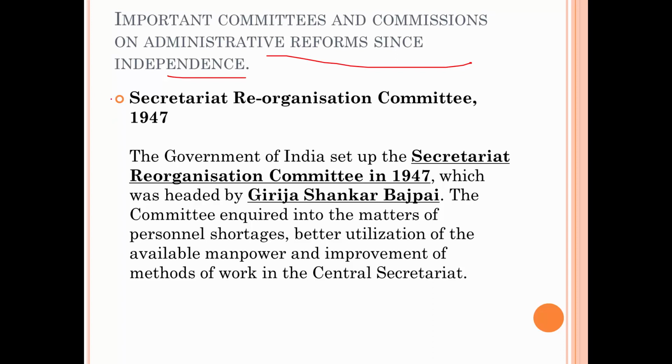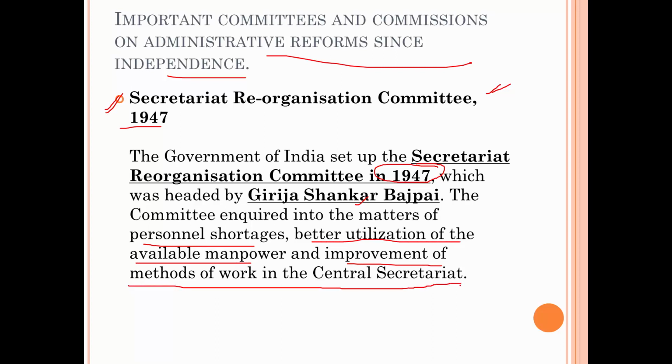Mostly you have to remember the hierarchy also. So let's start. The first reform commission was Secretariat Reorganization Committee 1947. So this particular committee is very important because this is a part of your cabinet secretariat reforms also, as well as the whole secretariat. So you have to remember this particular name, Secretariat Reorganization Committee.